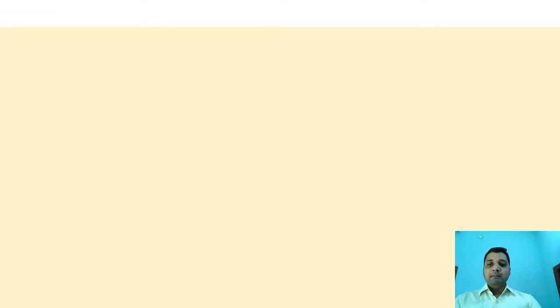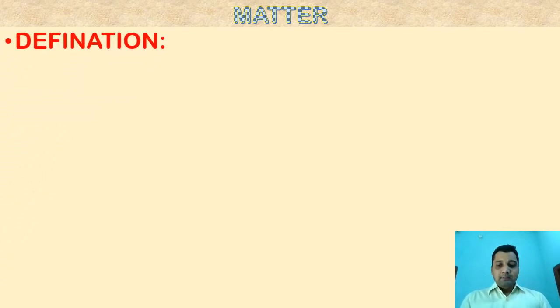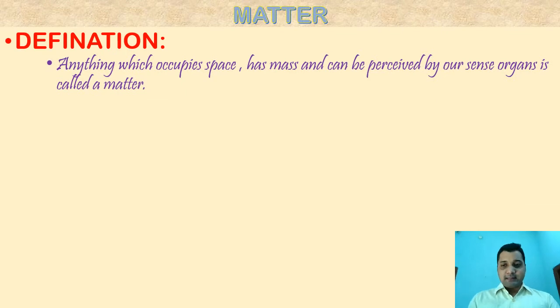So in this part, when we come to the term matter, the basic definition of matter is: anything which occupies space, has mass and can be perceived by our sense organs is called matter. Occupy space means wherever you keep that object, it will take some amount of space. Has mass: how will we know an object has mass or not? Keep that object on a beam balance, physical balance or weighing machine. If it shows a certain reading or gives a certain amount of weight, you can say it has mass.